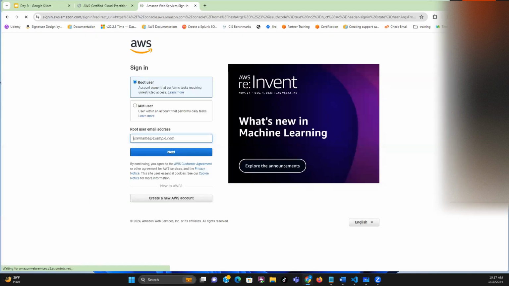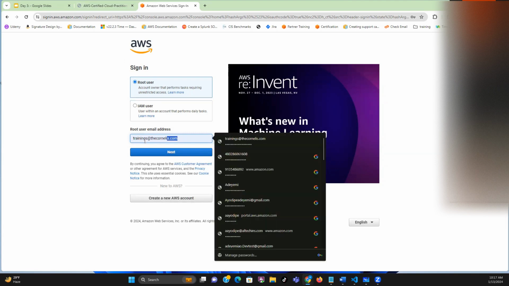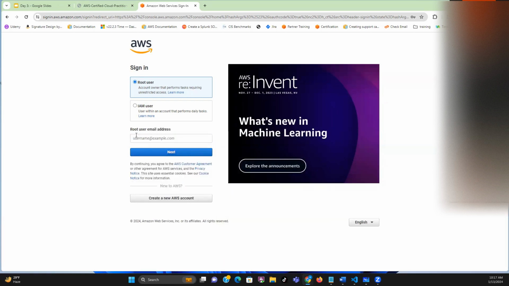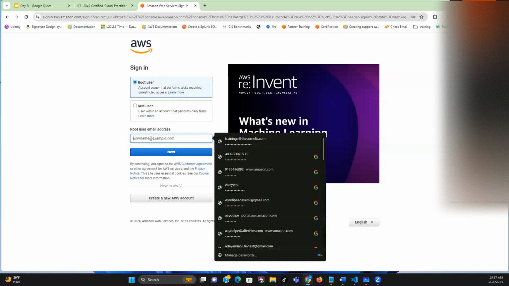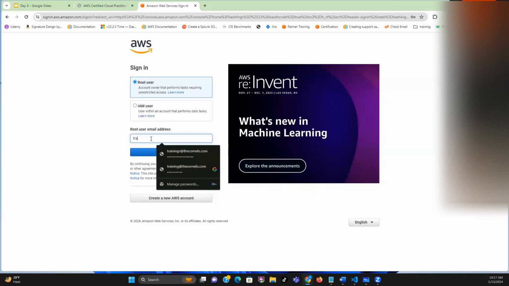When you click on sign into the console, it's going to show you the interface like this. So if you have registered your AWS account, the email that you use to create the account is what is referred to as the root user email. So you put the root user email there, and for me, it's trainings@thecornelis.com.